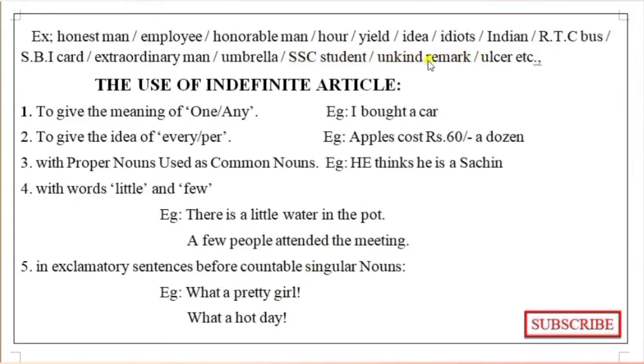An unkind remark, here also we have to use "an" because it is also a vowel sound. An ulcer. According to the pronunciation, the sound only, if a vowel sound is coming from that word we have to use "an". If it starts with a consonant, but some words give vowel sounds, then we have to use "an".